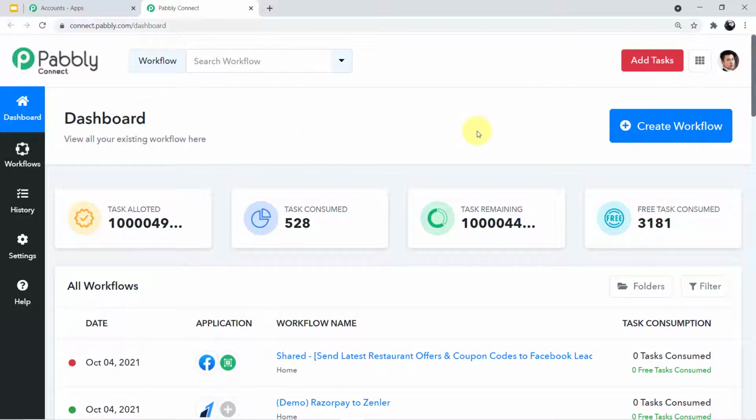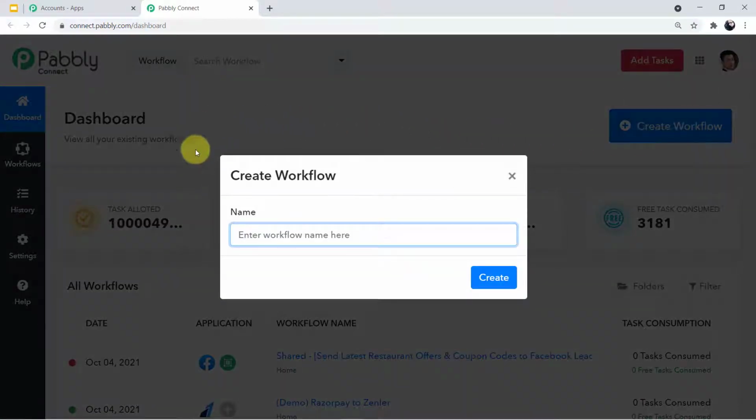What we have to do next is we have to create a workflow. So here at the right corner again, if you can see a blue button which says create workflow, click this and you can see a mini tab will emerge in front of you asking the name of the workflow. So here we have to name our workflow.